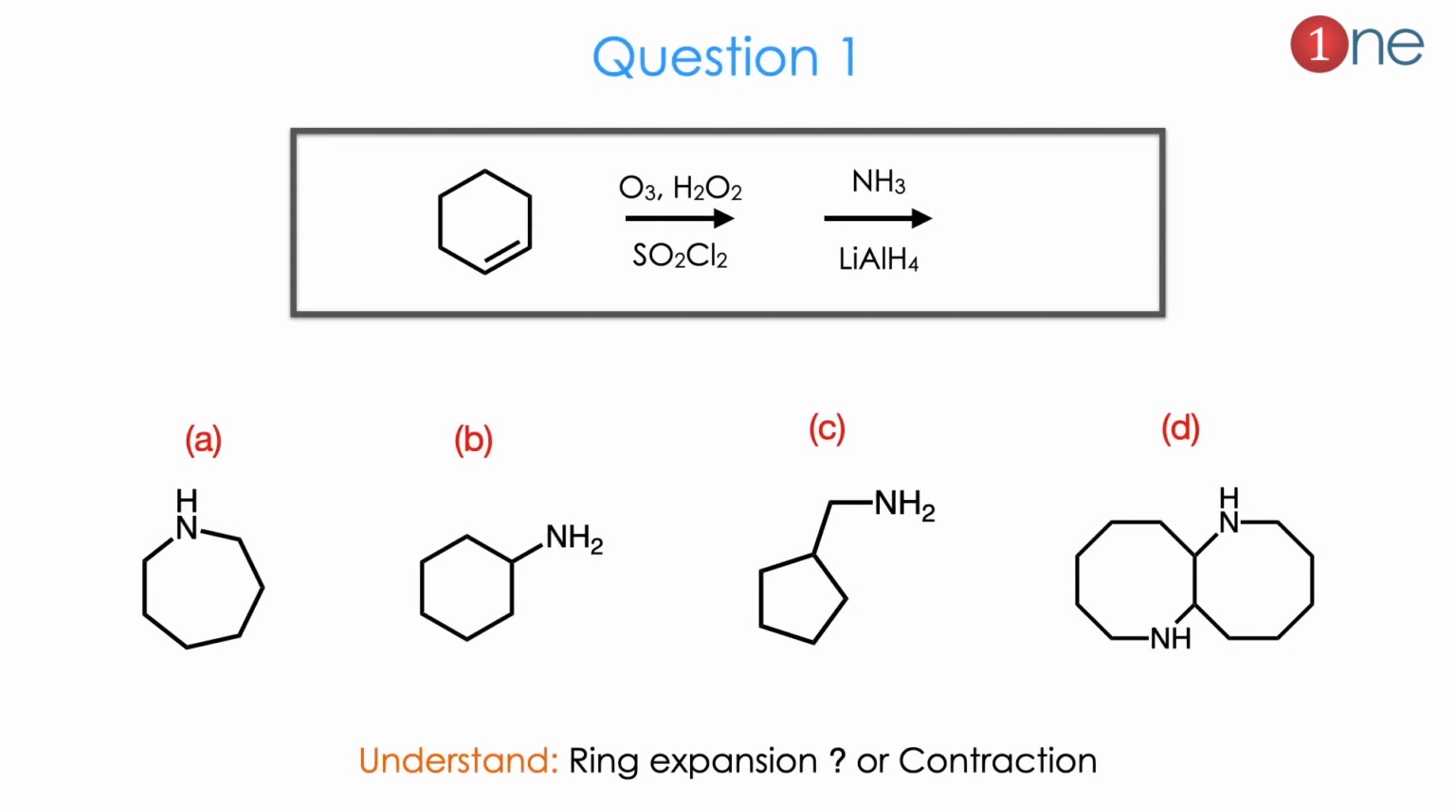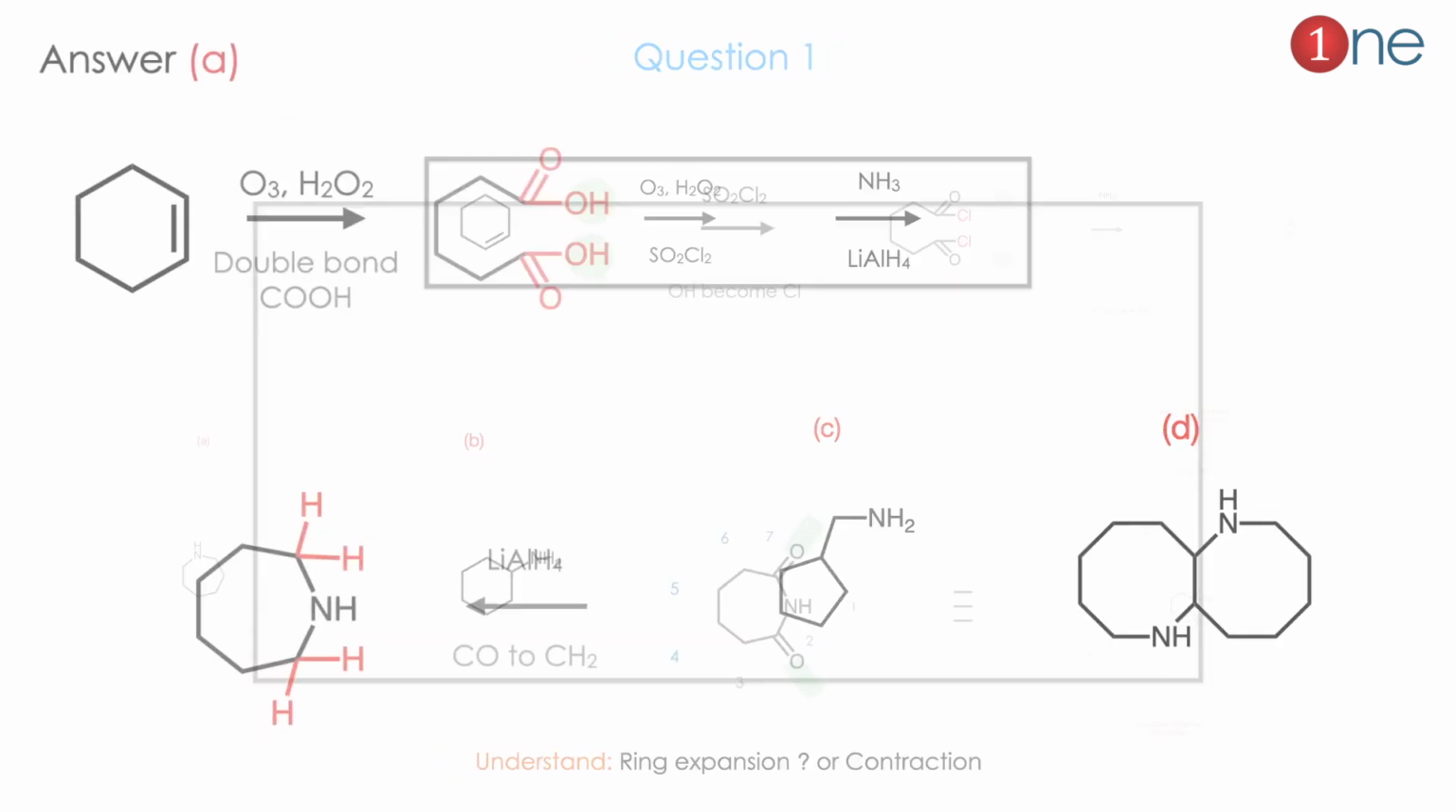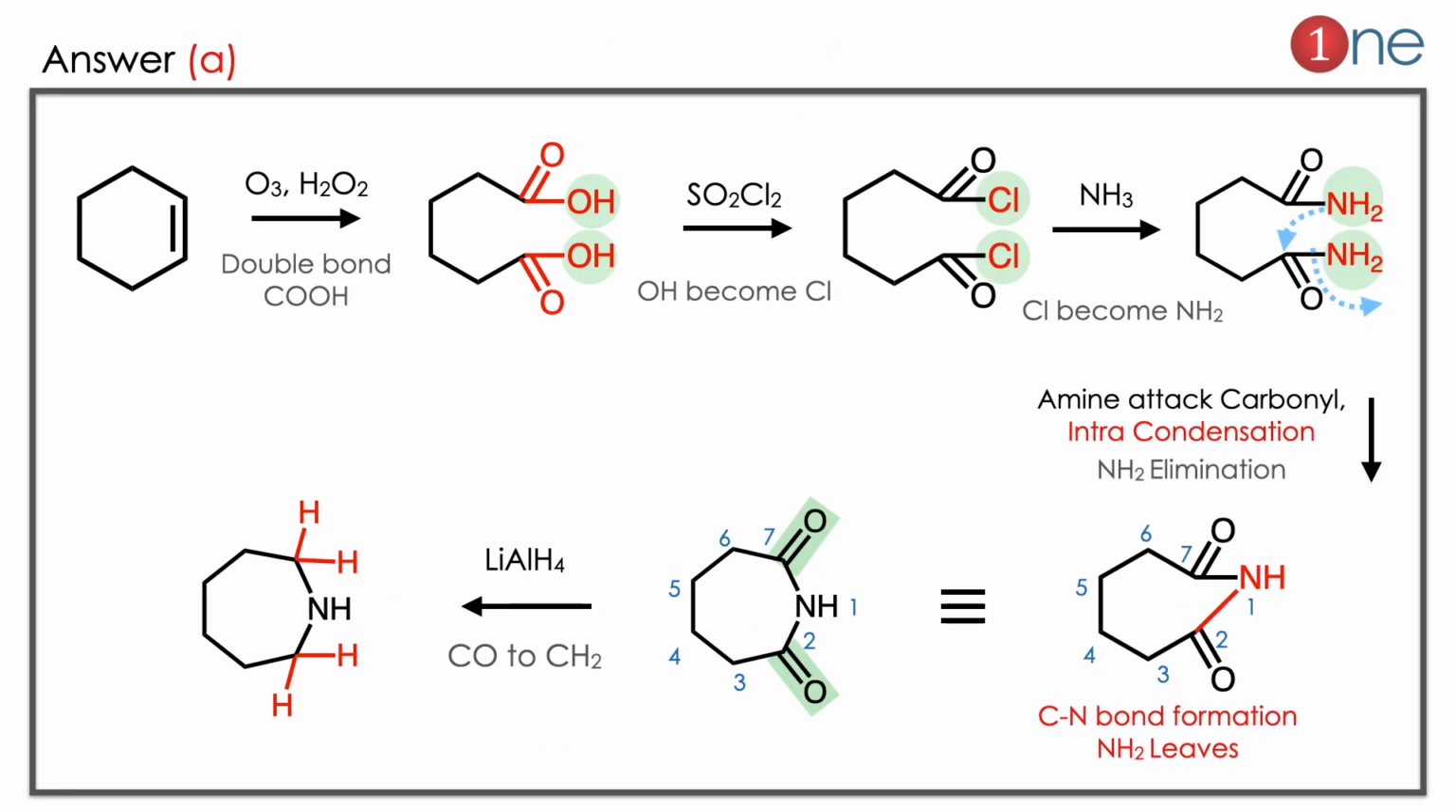Let us see question number 1. The starting material is alkene. You are doing the reagents with ozone and hydrogen peroxide, then thionyl chloride, then ammonia, and lithium aluminum hydride. Products are various ring sizes, 6-member, 5-member, as well as 7-member and bicyclic systems. By looking at the choices, you have to understand whether ring expansion or ring contraction occurred or not. The answer is A. Let us see how.